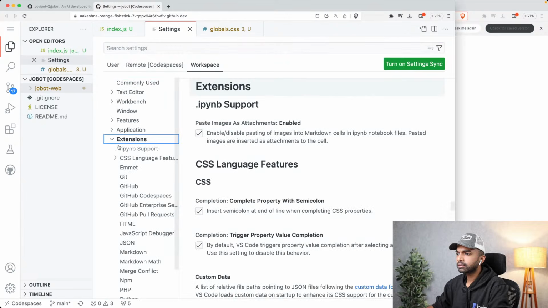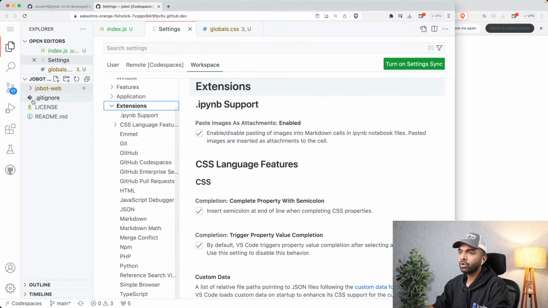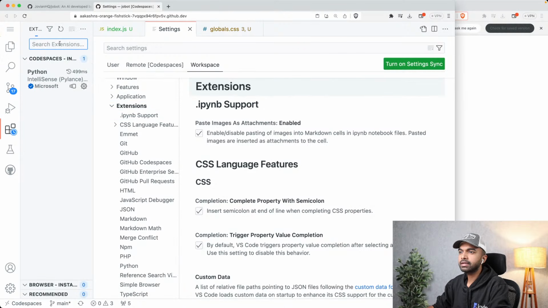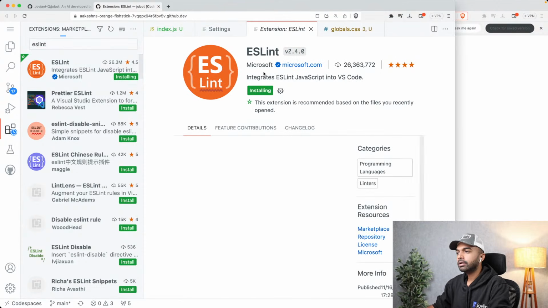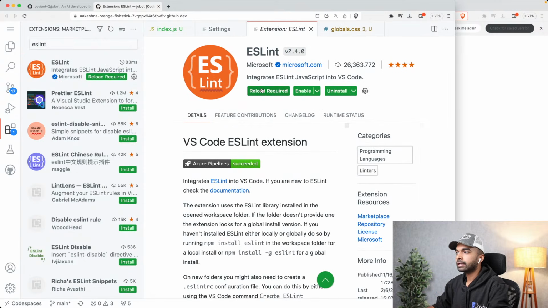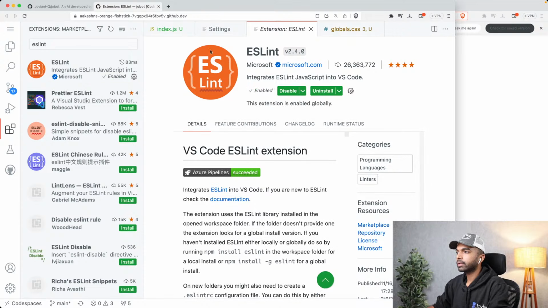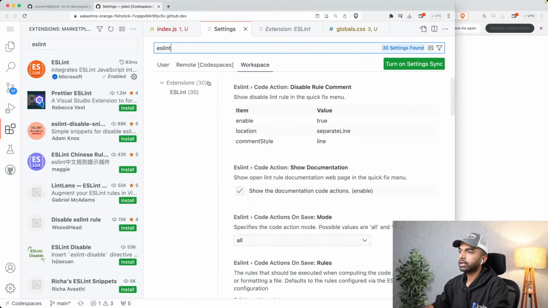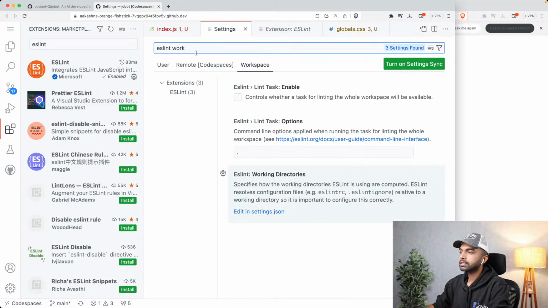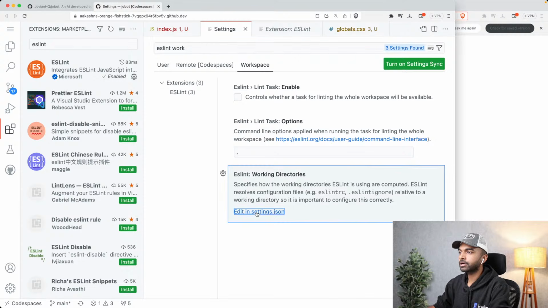Okay, no settings here. Well, let's see. Okay, looks like we don't have the ESLint extension as well. So let me just install the ESLint extension. Yeah, so we have this ESLint extension. ESLint is the tool that is going to, yeah, it's enabled now. So now under settings, let me search for ESLint. Okay, now we have some ESLint settings, and I want to inform it about the working directory. So ESLint working directories, and looks like I just have to edit that in settings.json.